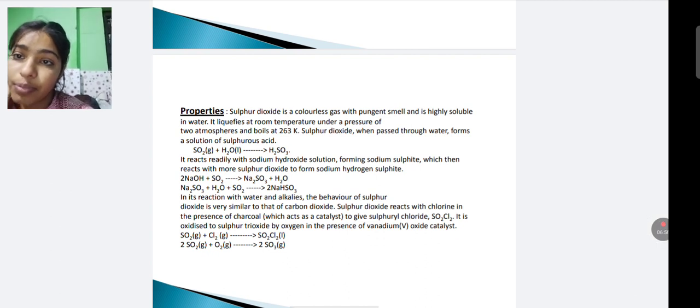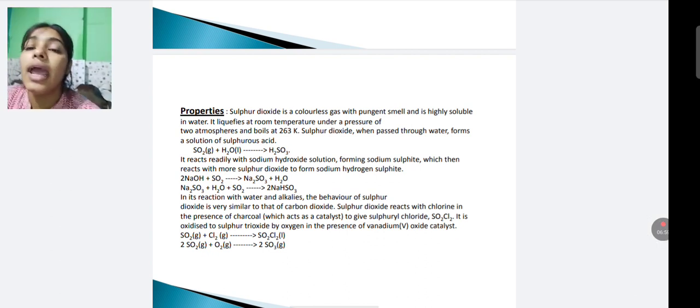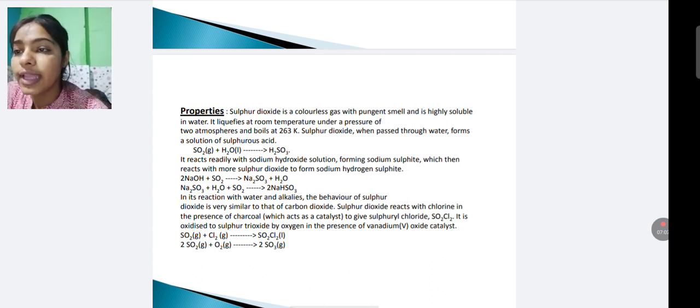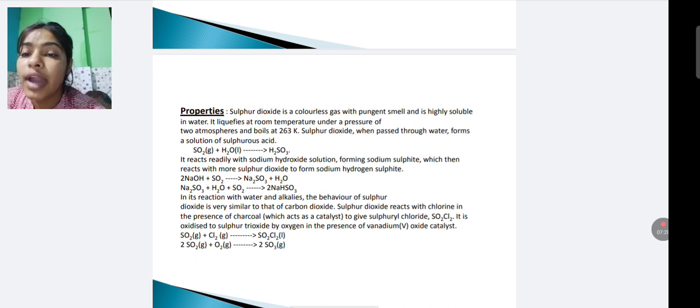Sulfur dioxide is a colorless gas with pungent smell and is highly soluble in water. It liquefies at room temperature under the pressure of 2 atmospheres and boils at 263 Kelvin. Sulfur dioxide, when passed through water, forms a solution of sulfurous acid. It readily reacts with sodium hydroxide solution, forming sodium sulfite, which then reacts with more sulfur dioxide to form sodium hydrogen sulfite.